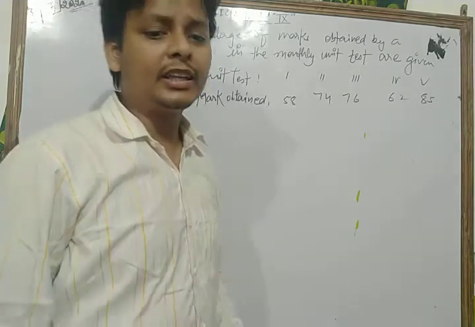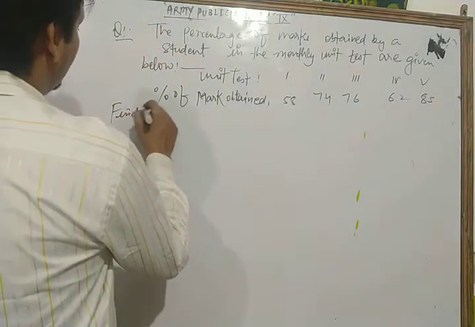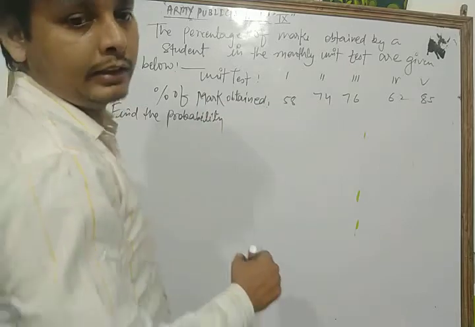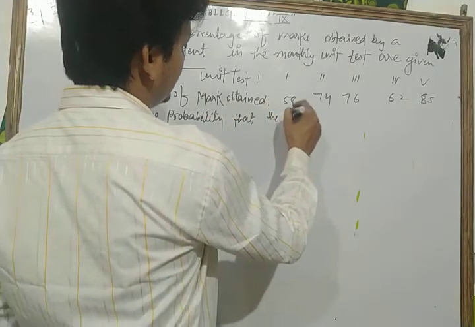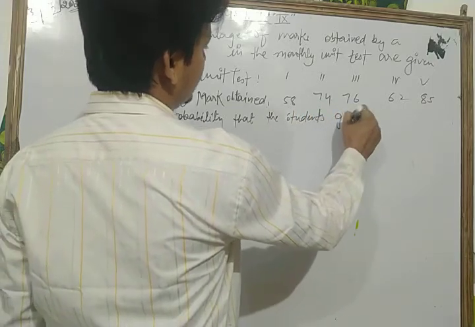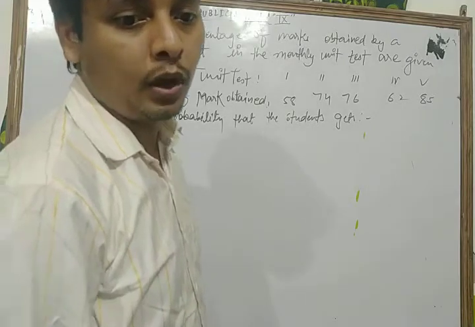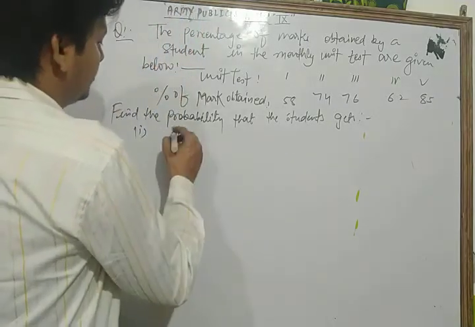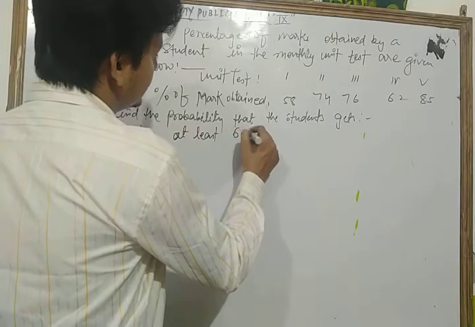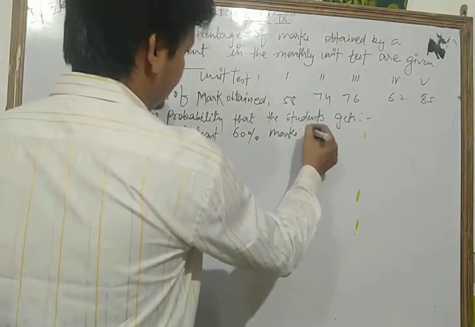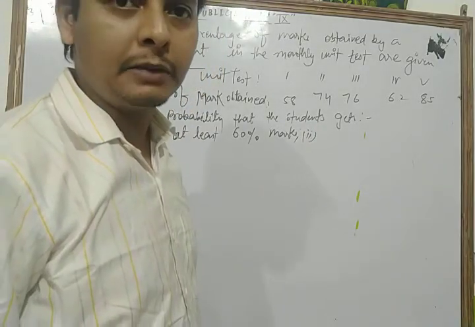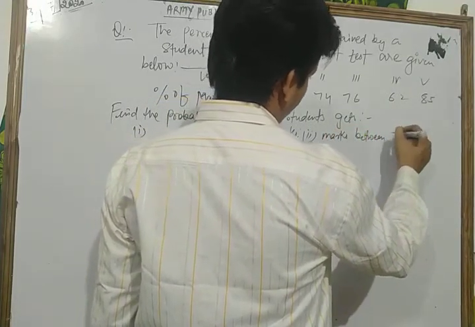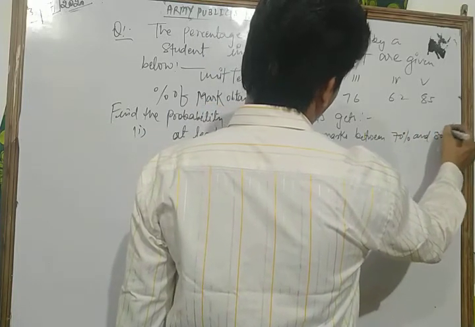Now find the probability that the student gets: first, at least 60% marks. Second, marks between 70% and 80%.